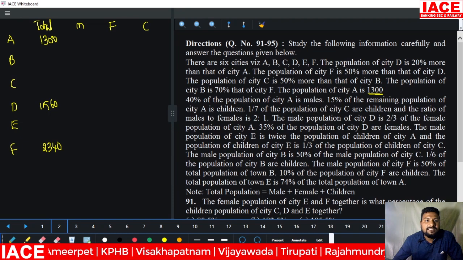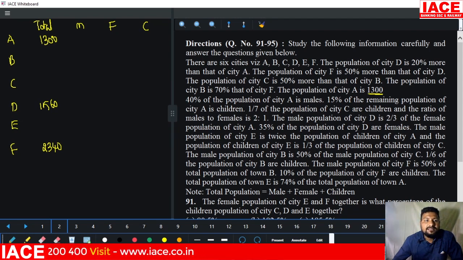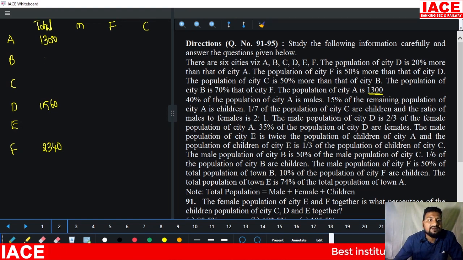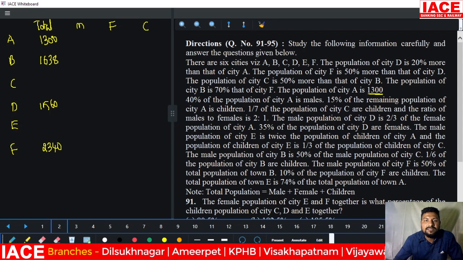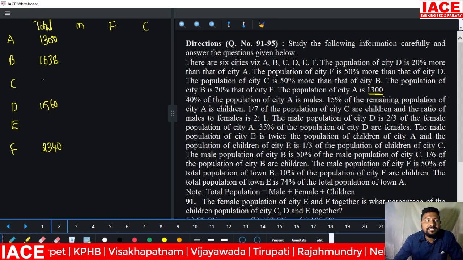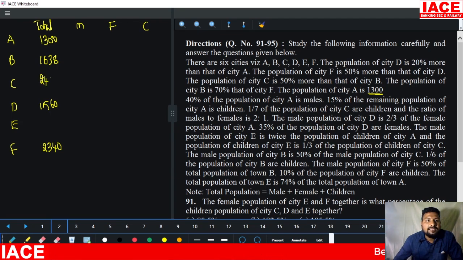Next, the population of city C is 50% more than that of D, and the population of city B is 70% of that of F. In this we require 70% of F's value. 7 will be multiplied: 7 4s are 28, 7 3s are 21, 21 plus 2 is 23, 7 2s are 14, 14 plus 2 is 16, so 1638. Then C is 50% more than that. In 1638, half value is 819. Added, it is 2457.